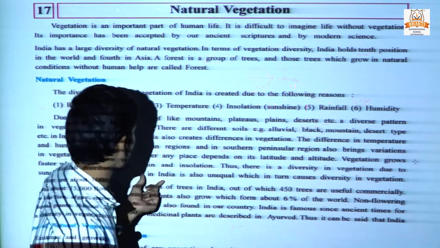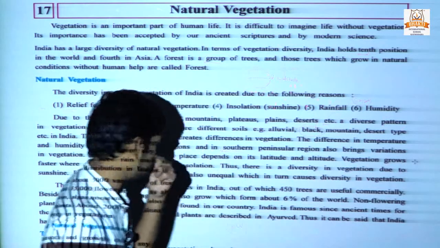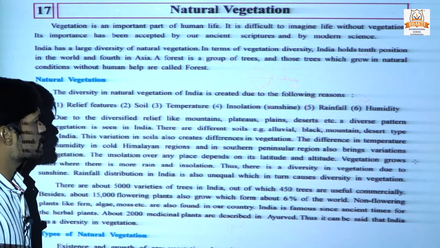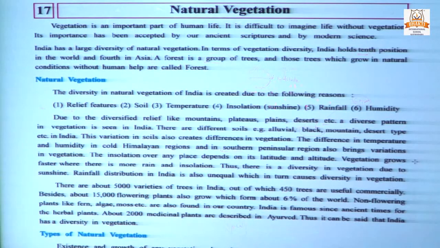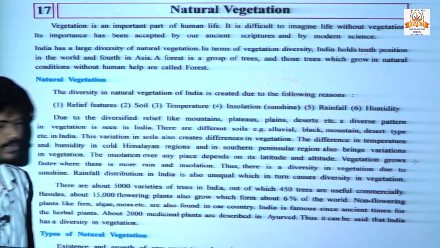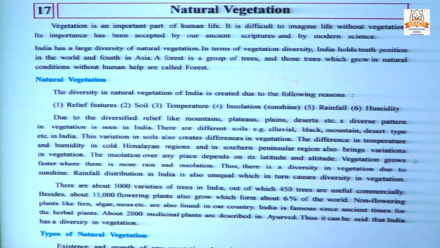Rainfall distribution in India is also unequal, which in turn causes diversity in vegetation. We have already discussed that this is also important, but insolation, sunshine, temperature and third, rainfall are the most important factors which decide the diversity of vegetation.